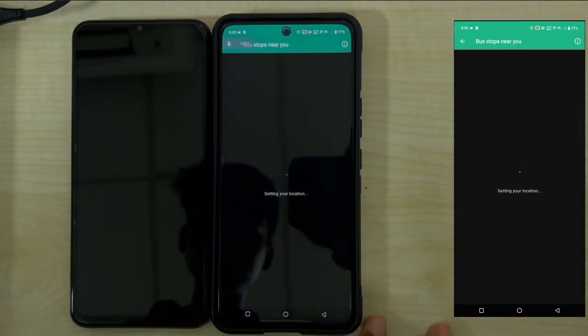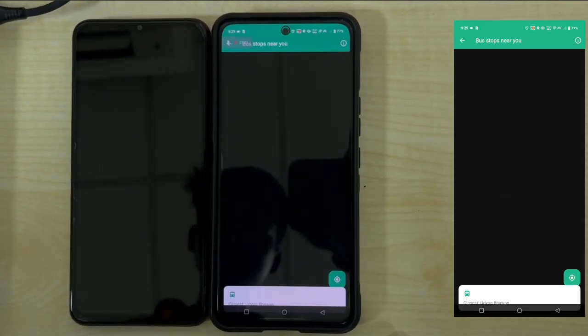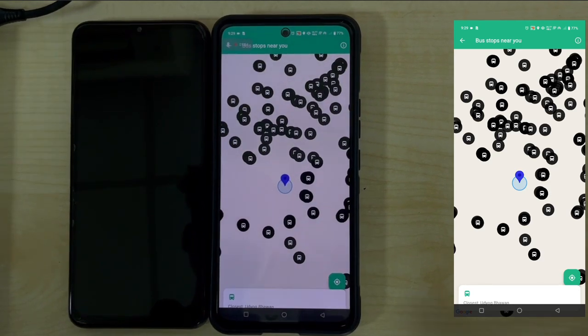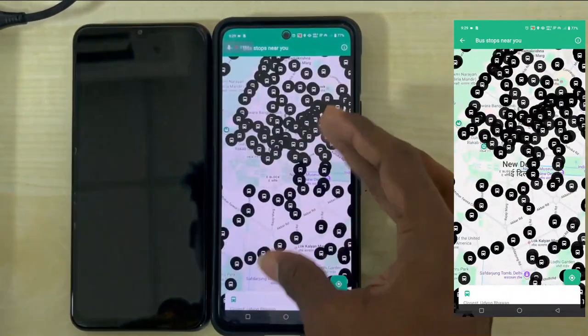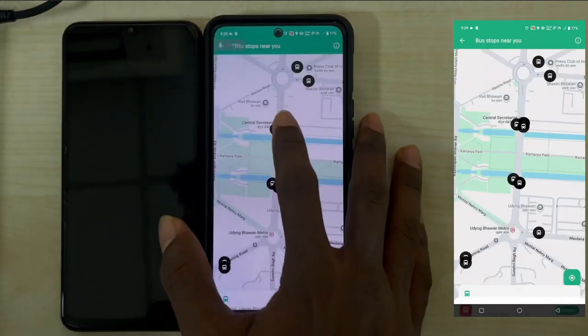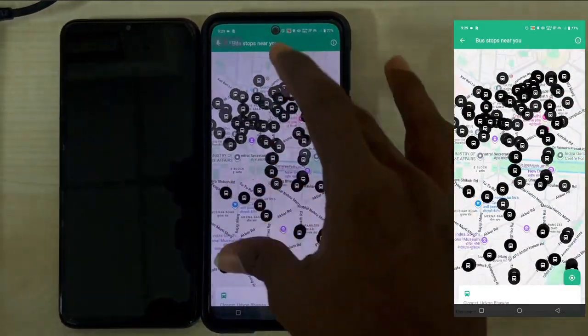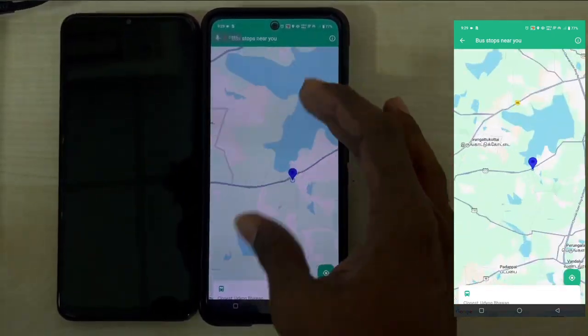Now we move on to the Find Routes option. At first, location access must be given by the user. We can view the nearby bus stops in our app, which shows accurate bus stop details, and by clicking the bus stops, it shows the navigation for those too. The map is integrated with accurate location access, which is seen here and is also verified successfully.